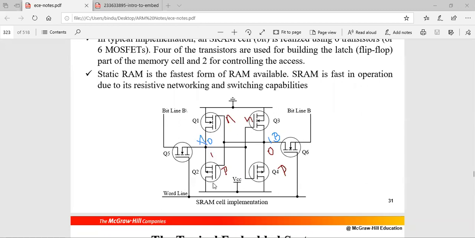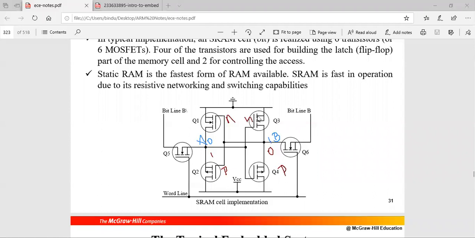Since Q2 is on with this PMOS transistor, this active high signal will be available at this node, that is, now A is equal to 1. Now A is equal to 1, is it? This A equal to 1 in turn is the input to these Q3 and Q4 transistors. Is it clear? A equal to 1 is the input to these Q3 and Q4 transistors.